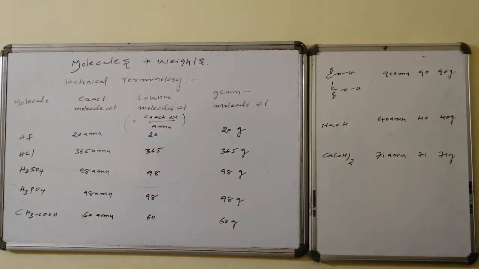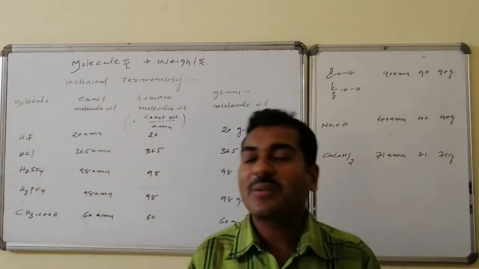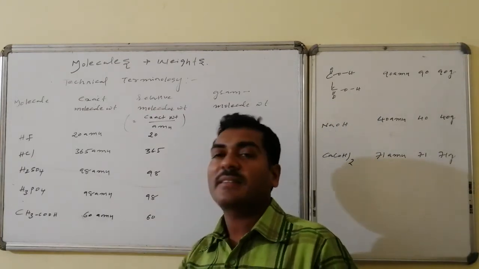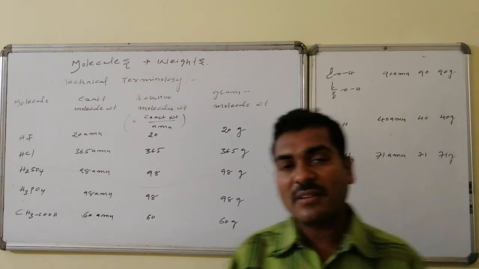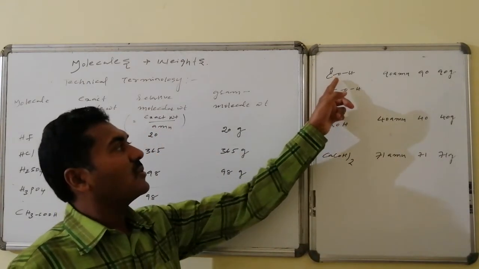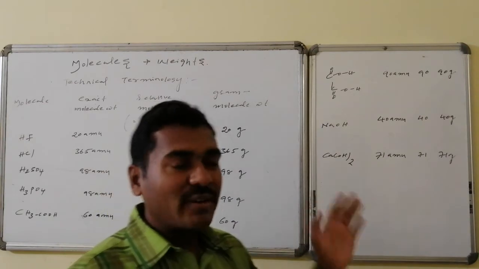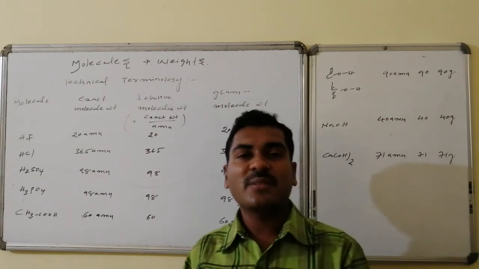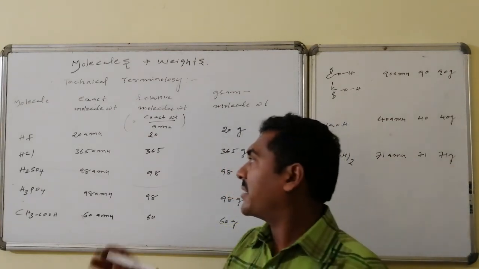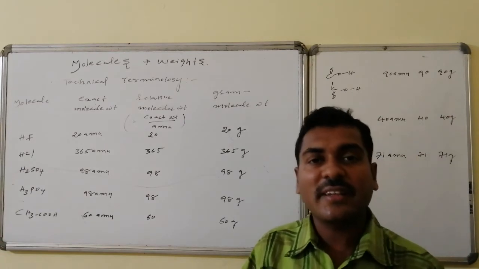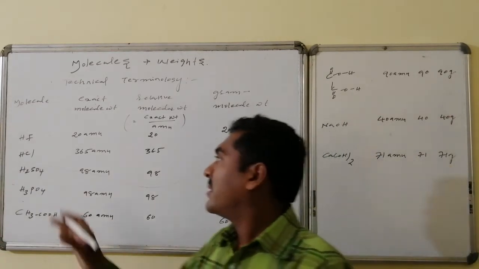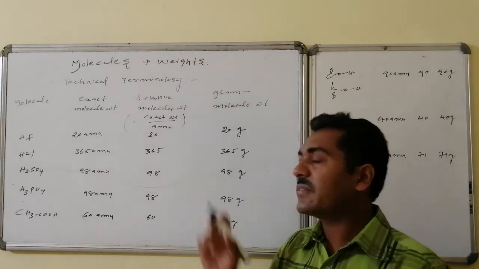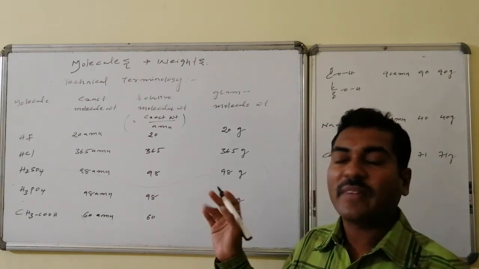Some other molecules like hydrogen fluoride; acids like hydrogen chloride, sulfuric acid H2SO4, phosphoric acid H3PO4, acetic acid CH3COOH, oxalic acid (COOH)2; bases like sodium hydroxide as well as calcium hydroxide. Already we made the calculation. Hydrogen fluoride: hydrogen is 1, fluorine is 19, total is 20 AMUs, whereas relative molecular weight is 20, gram molecular weight is 20 grams. HCl, already calculated, is 36.5 AMUs, relative molecular weight is 36.5, gram molecular weight is 36.5 grams.